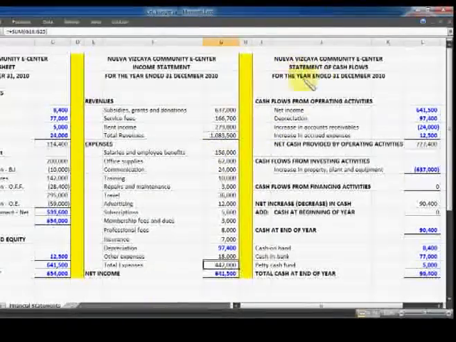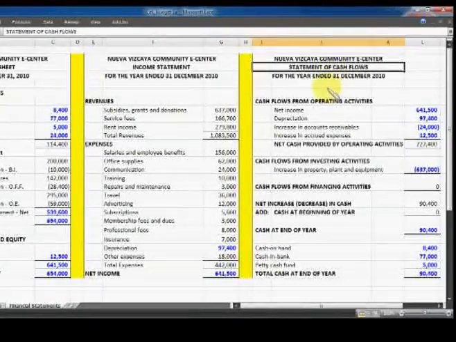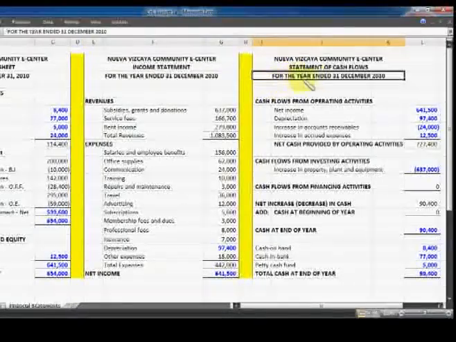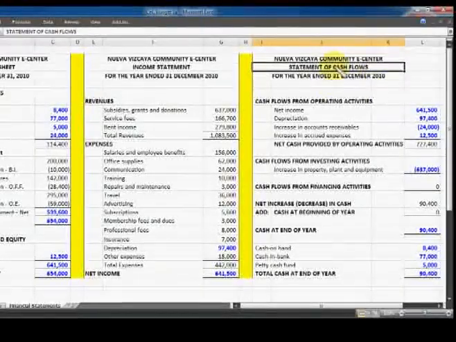The third basic statement for the CEC is the statement of cash flows, which, just like the income statement, is a report for a given period of time, in this case for the year 2010. The statement of cash flows presents the cash inflows and the cash outflows of the CEC.